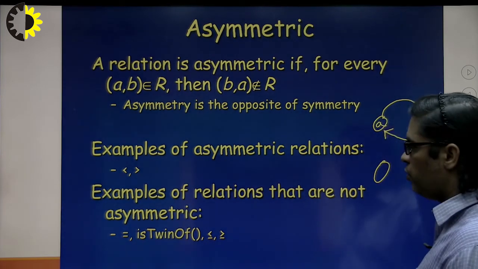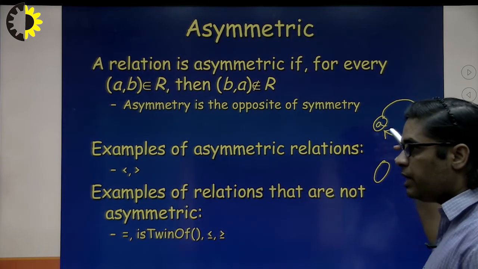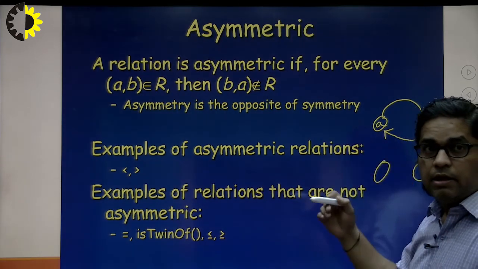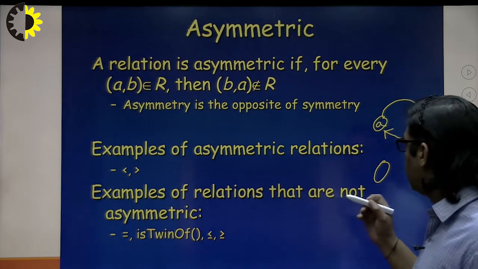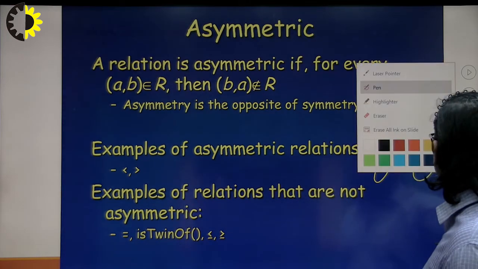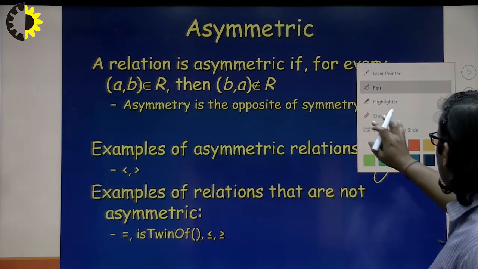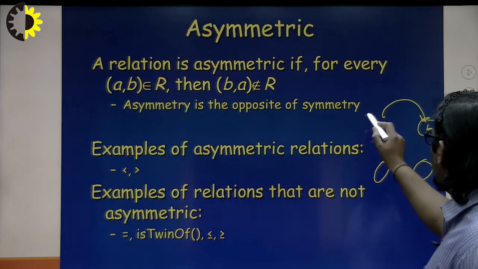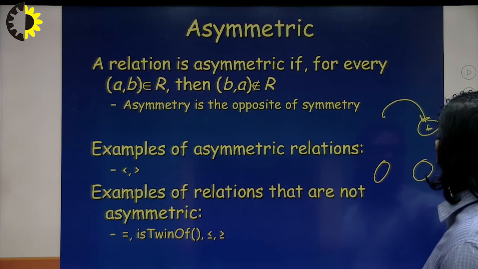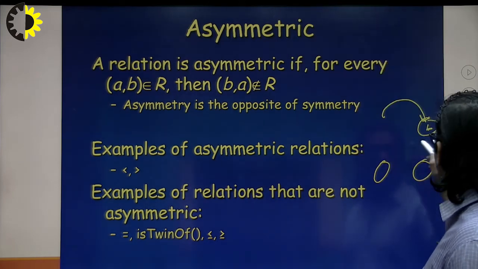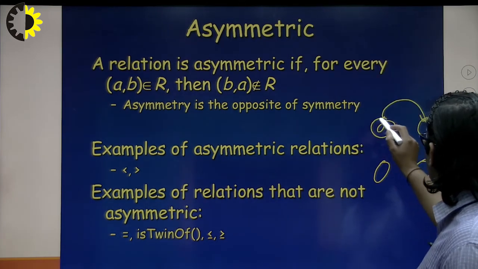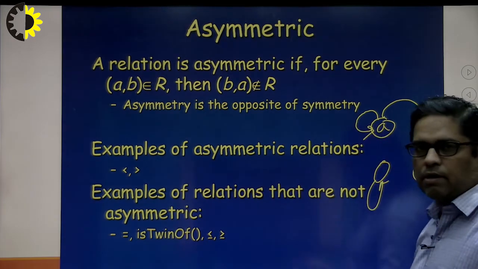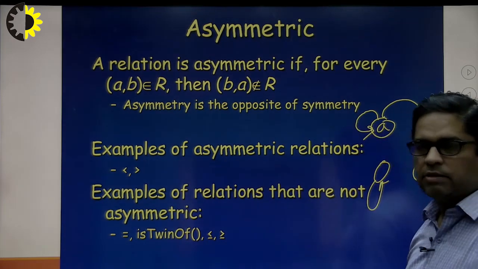Because A is related to B and B is related to A, but here we can see that A is not equal to B. That's why it is not antisymmetric. So for a relationship to be antisymmetric, the condition is that there should not be symmetricity, and reflexivity is allowed in this. If reflexivity is there, then also the elements are antisymmetric elements.